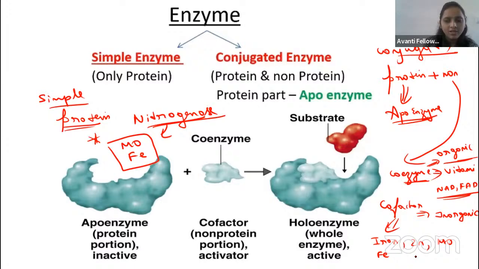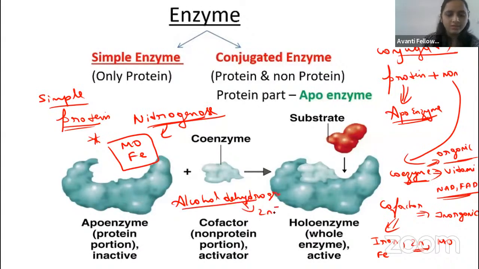Like that, if you take zinc, zinc is the cofactor in alcohol dehydrogenase. Alcohol dehydrogenase has the cofactor Zn, zinc. Okay, guys, fine. So the protein part we call the apoenzyme. The non-protein part we call a cofactor or coenzyme. If you're talking about an organic molecule, that is a coenzyme. If you are talking about an inorganic molecule, that is a cofactor.